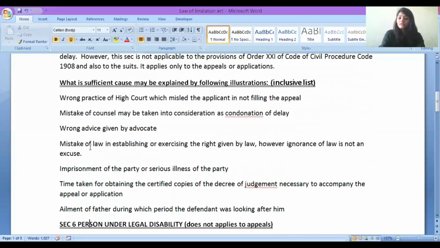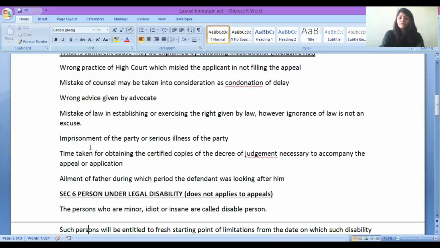Okay, time taken for certified copies of the decree or judgment necessary to accompany the appeal or application. Whatever time you required to get certified copies of any previous judgment on which basis you are going to file an appeal, the time required for obtaining those copies will be considered a valid reason for the delay.